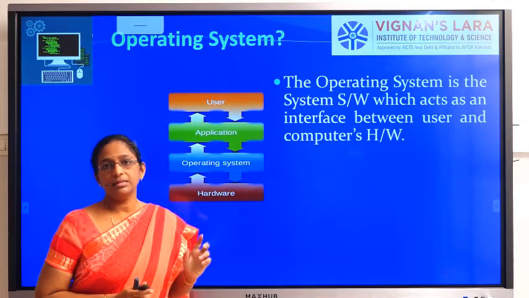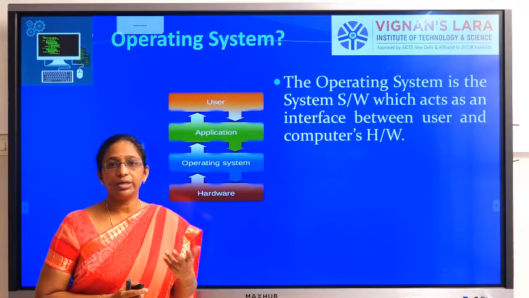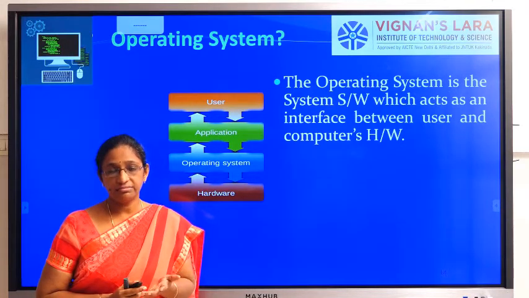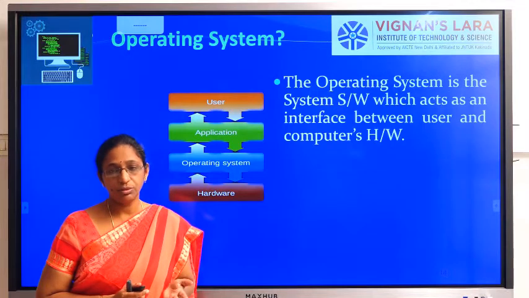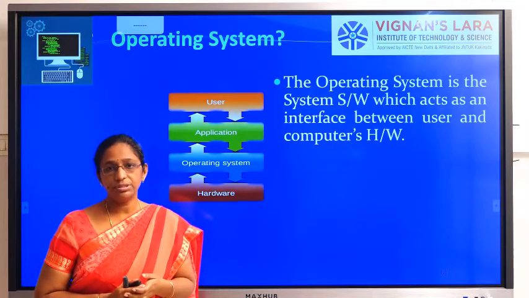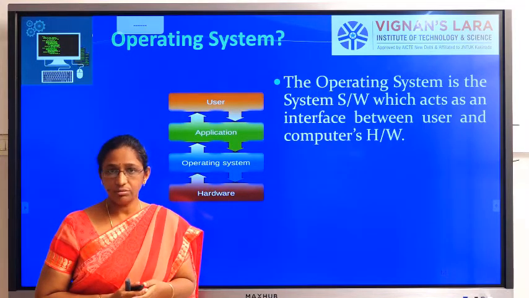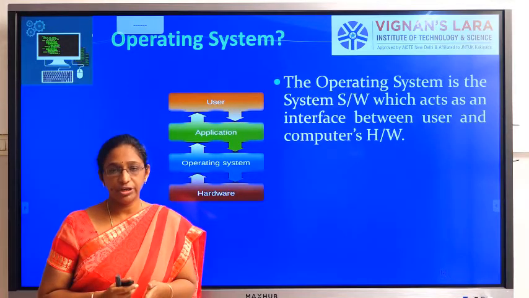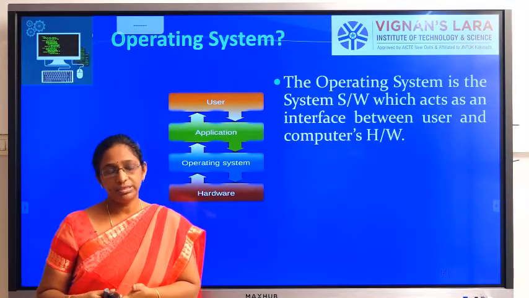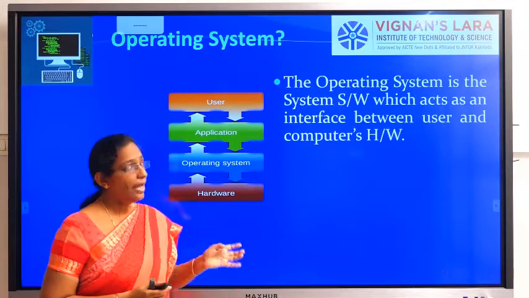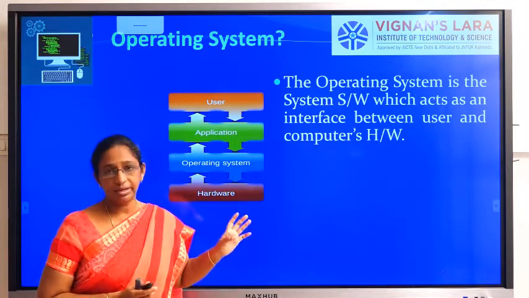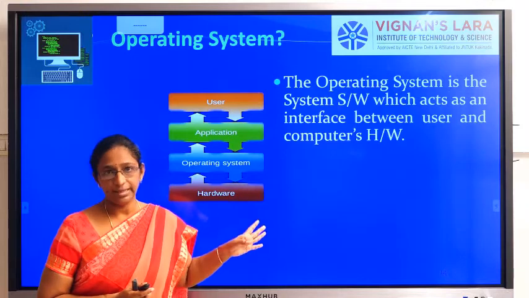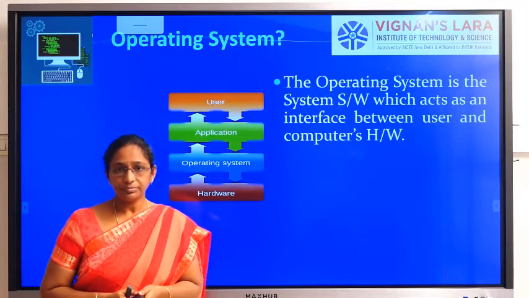So in this class we have seen what is the syllabus of the course, what are the objectives and what are the outcomes of the course, and similarly what are the textbooks that you have to refer while going through this course, and similarly we gave a simple introduction to what is an operating system. Okay, thank you.